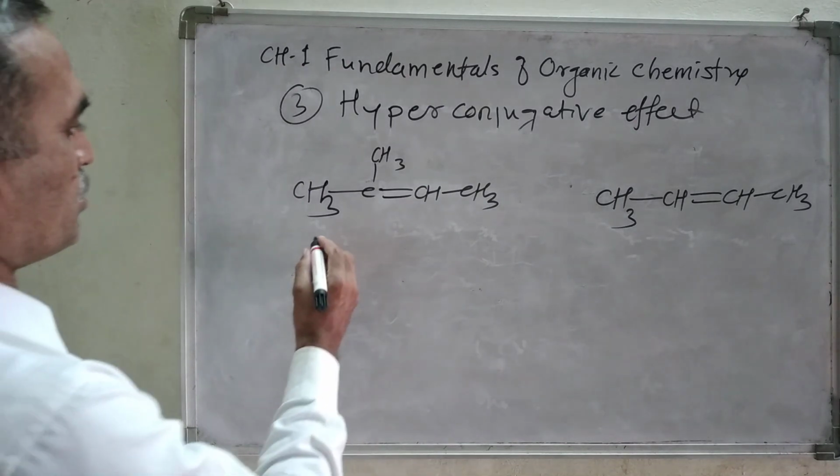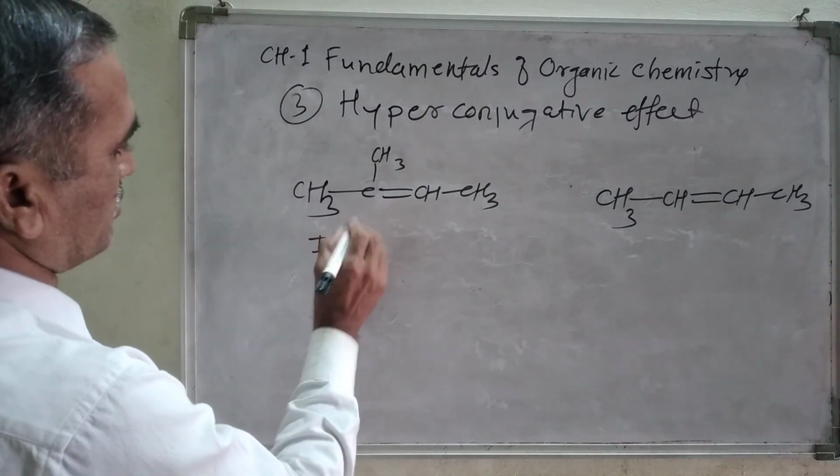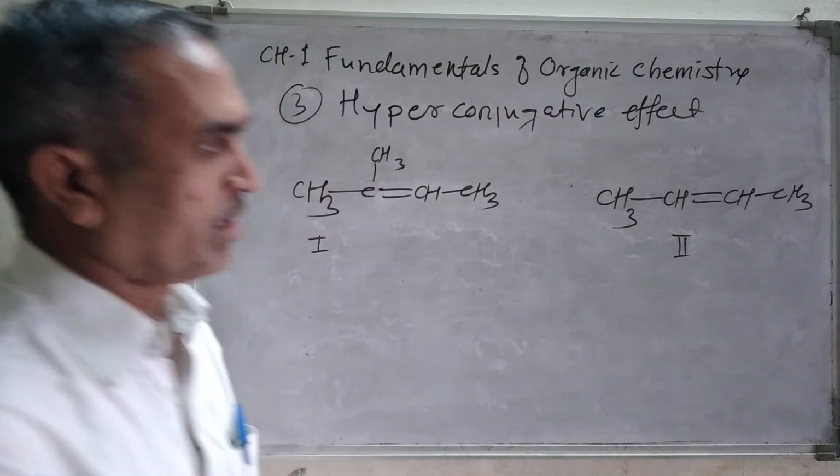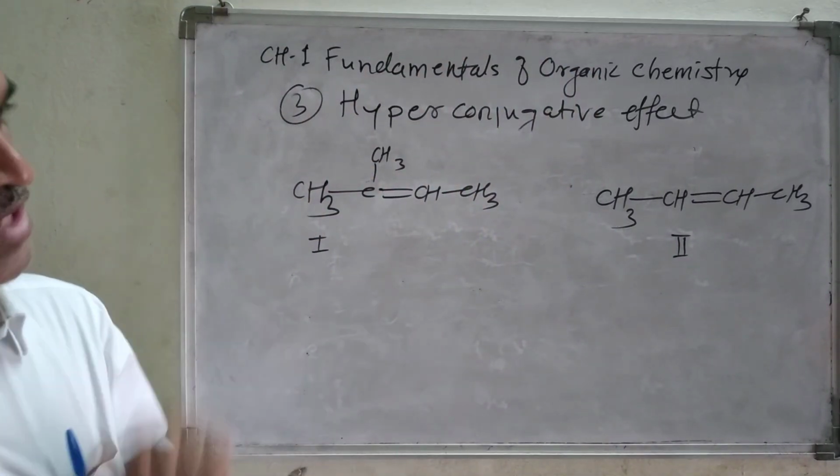There are two examples here. This is structure number one, this is structure number two. Now tell me which compound is more stable.